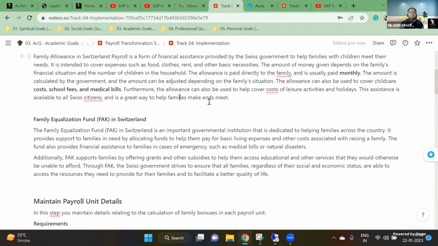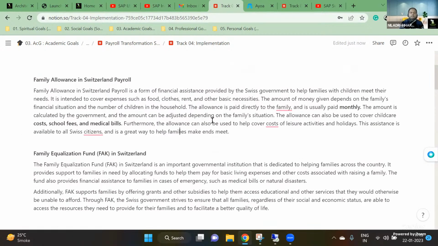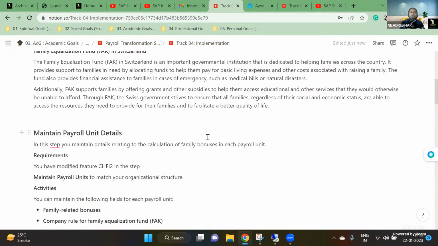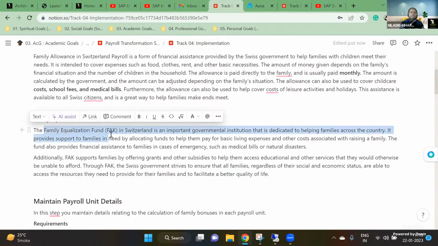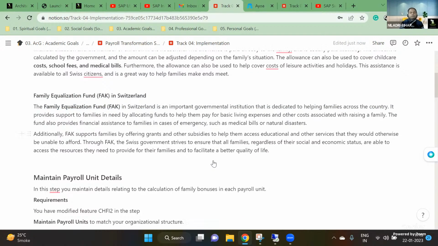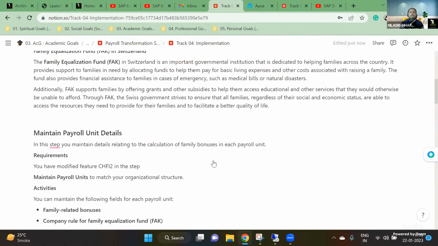But as Swiss citizens, people will be getting these different kinds of benefits, family allowances, as part of the Swiss payroll. Now coming to the details, we call it a family equalization fund. It is very specific terminology we use, especially for Switzerland payroll. And this is not only specific to SAP, this is a universal concept in Switzerland. It is an institution that helps families across the country to provide all the support, allocating funds, all those details.